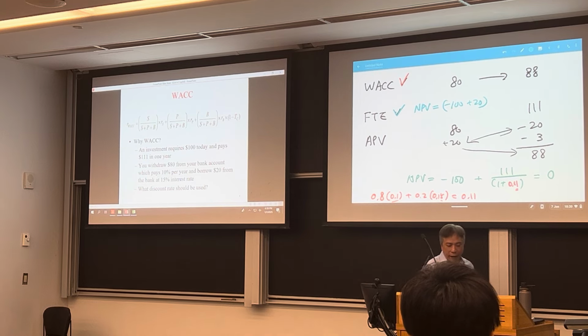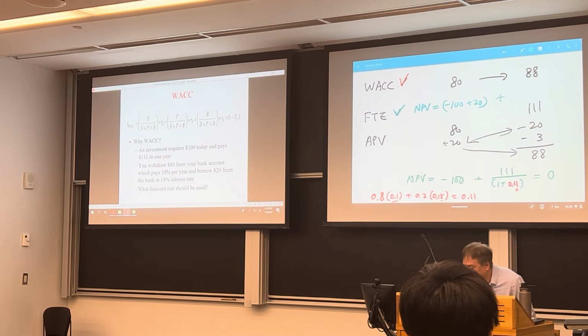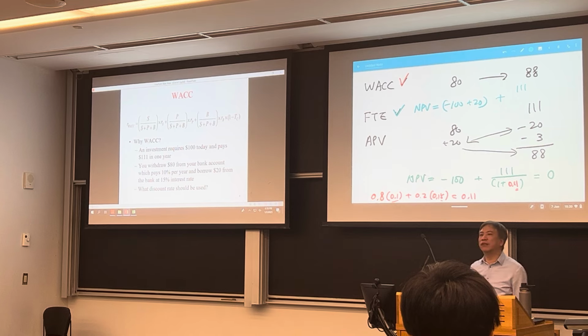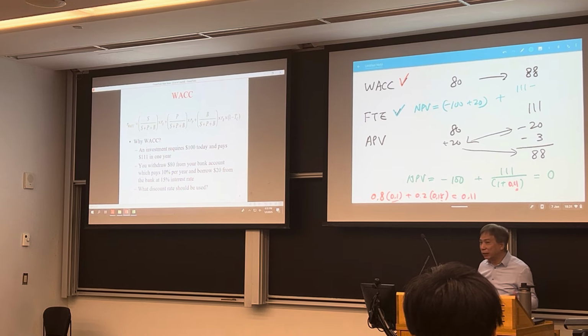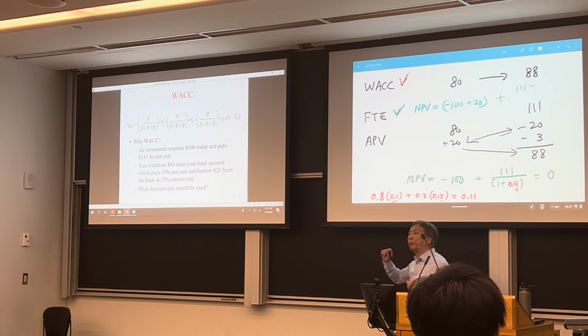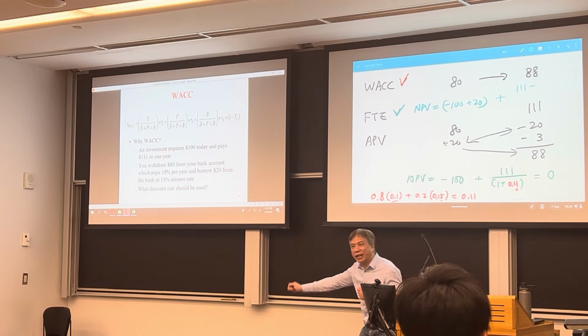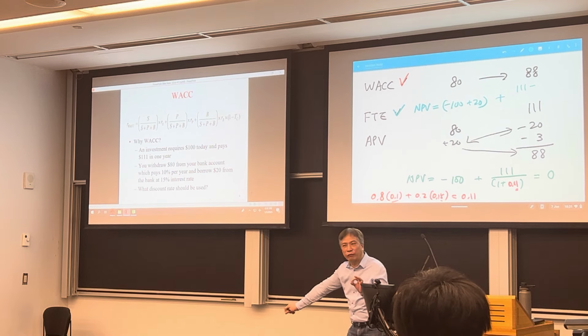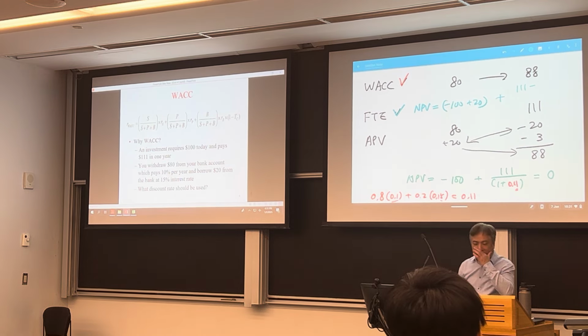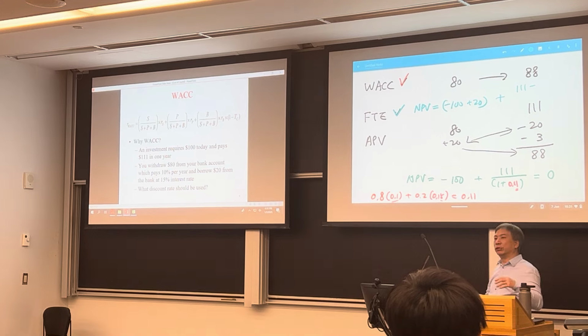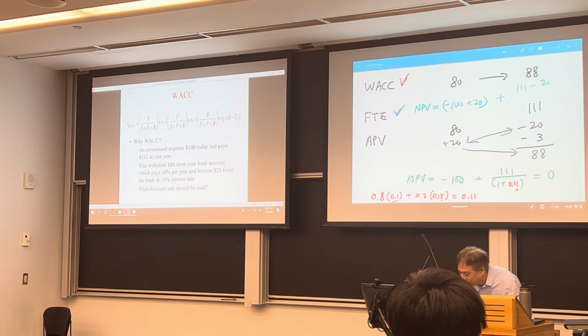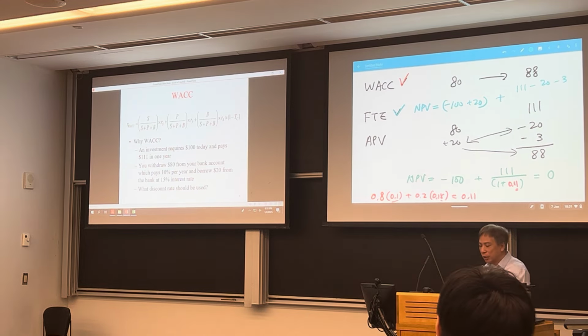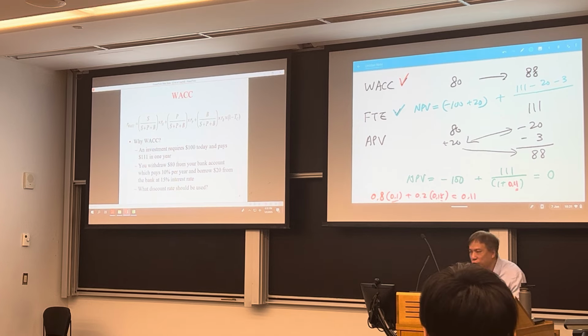Okay? And at the end of year 1, the project gives 111, but the cash flow to the shareholder is not 111 because the company has to pay off the debt and has to pay interest. After they pay off the debt and pay interest, then the money will be available to the shareholder. So they pay 20 and they pay interest. So this is the cash flow to the shareholder.